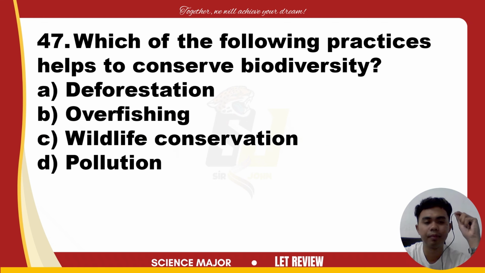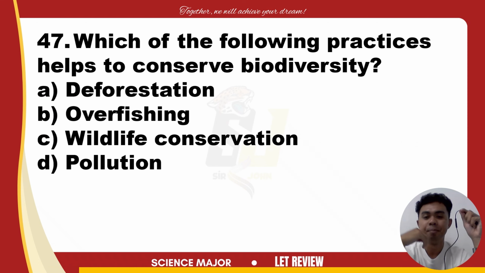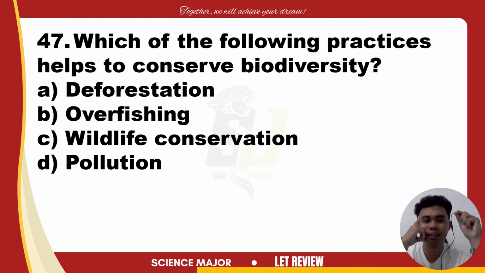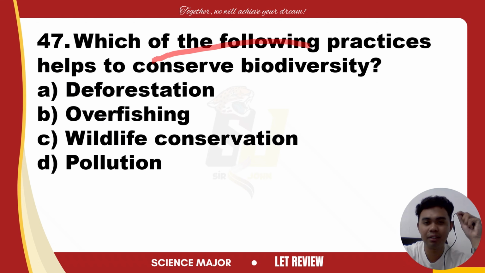Next, number 47. Which of the following practices helps to conserve biodiversity? Deforestation, overfishing, wildlife conservation, pollution. It asks for a positive activity, conservation of biodiversity. So our answer must be positive.